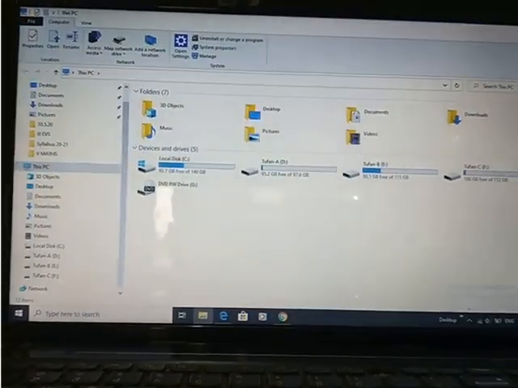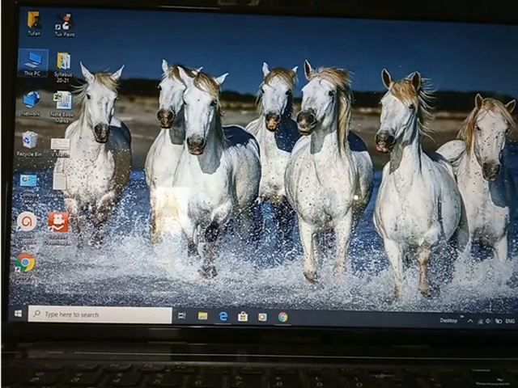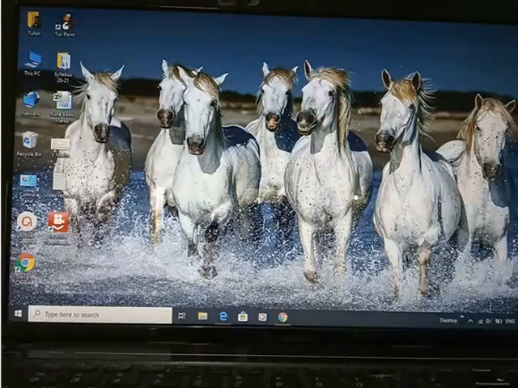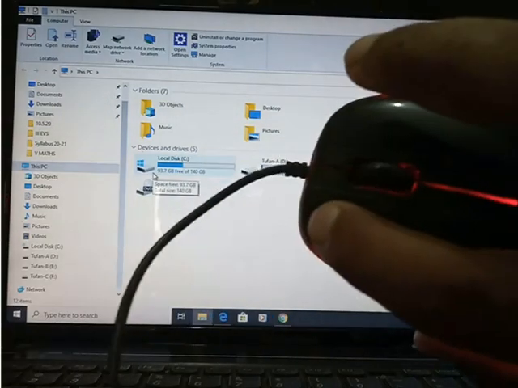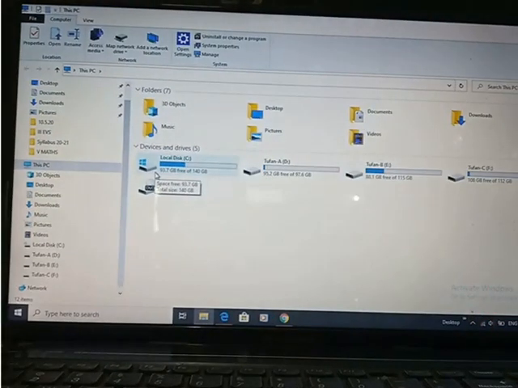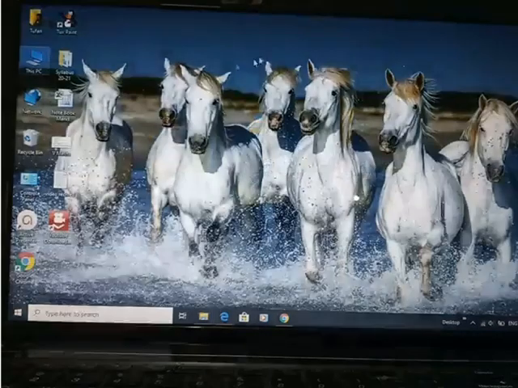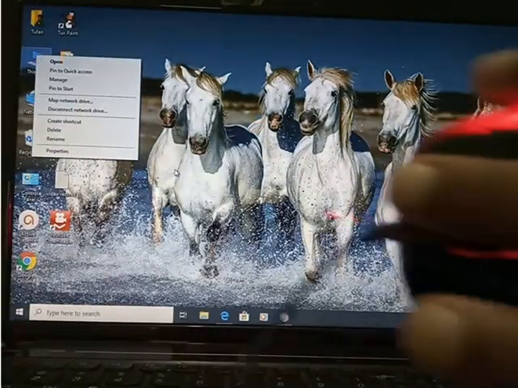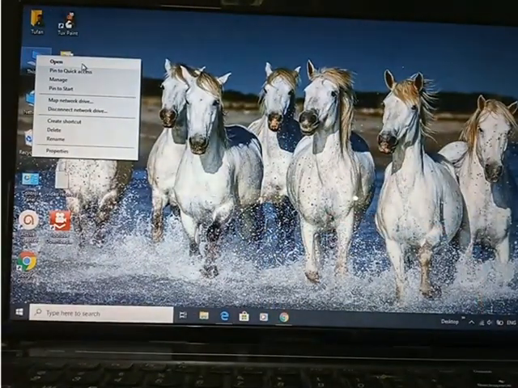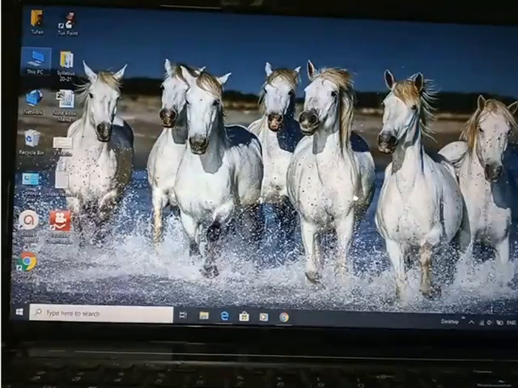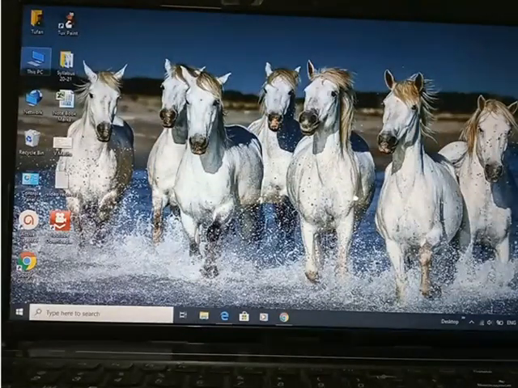So these are the two processes to open any particular application or any particular folder or any particular file, whatever you want to open. So again I am telling, either you can double click, for double clicking you have to double click the left button, and one more way is you can right click on this. Right click means this side, this one. So after right clicking you have to go to the open. So this is how you can open a particular application in the desktop.